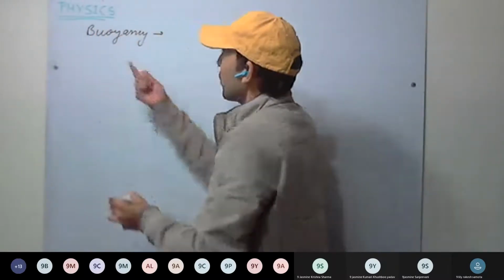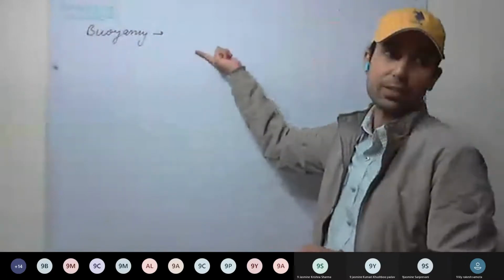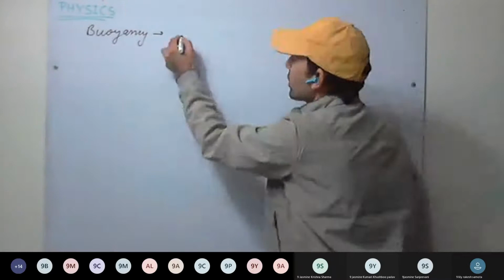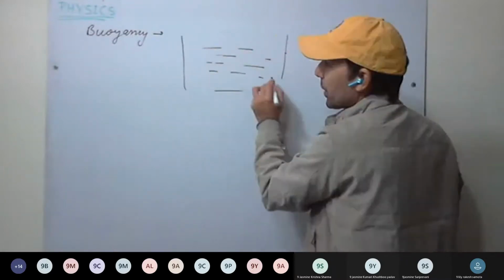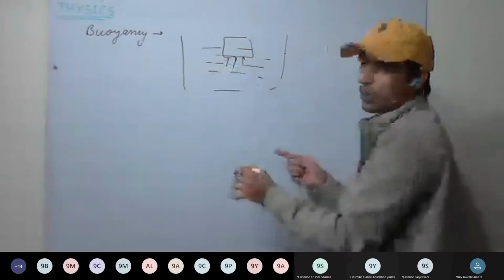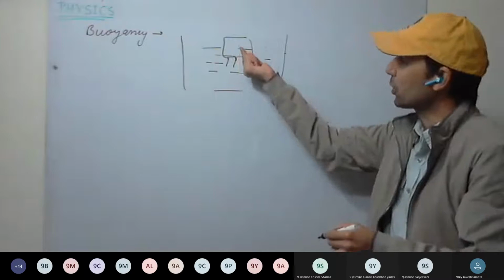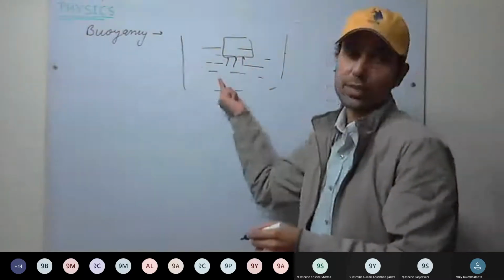First, buoyancy. What do you mean by buoyancy? So see here, it is the property of the liquid. Buoyancy is the property of the liquid by which it applies an upward force on a body when the body is submerged or immersed in a liquid. This is clear. This is the property of the liquid.